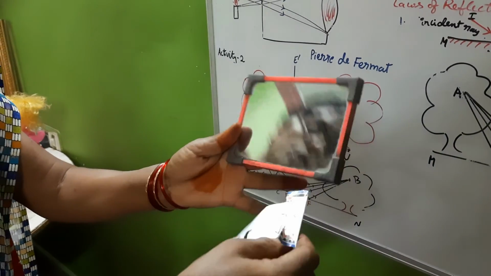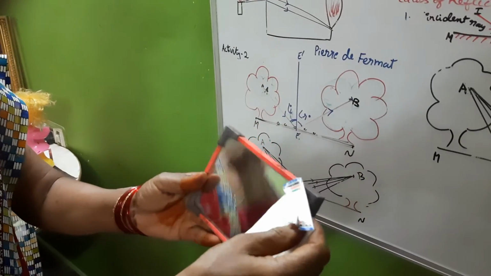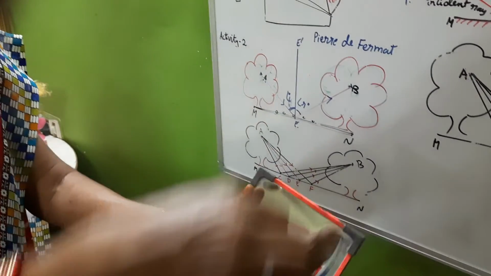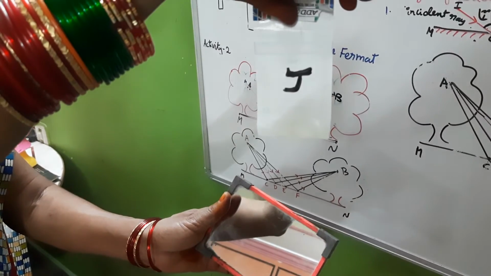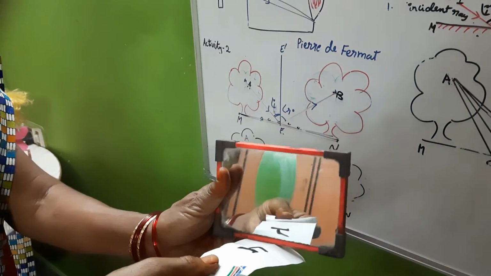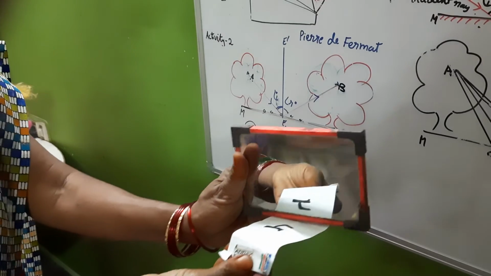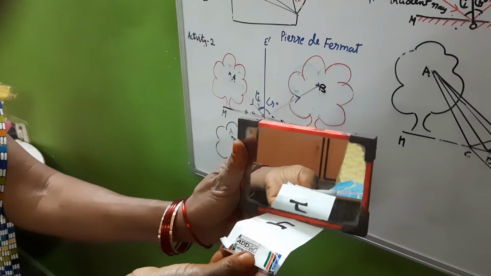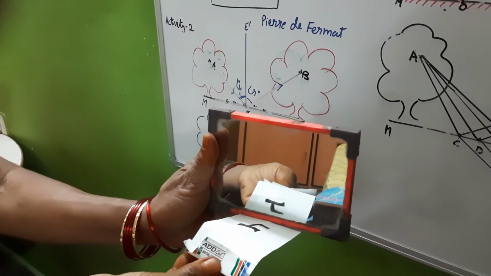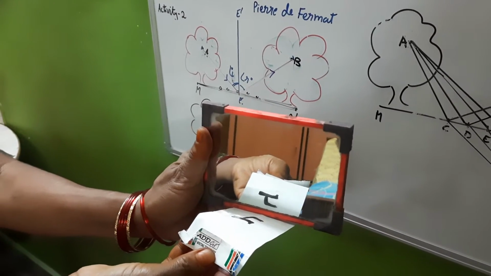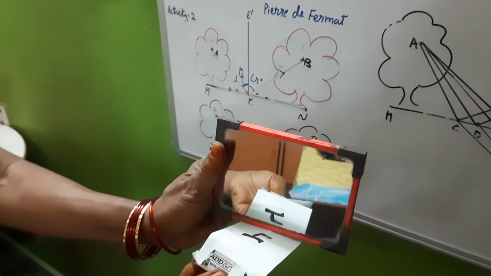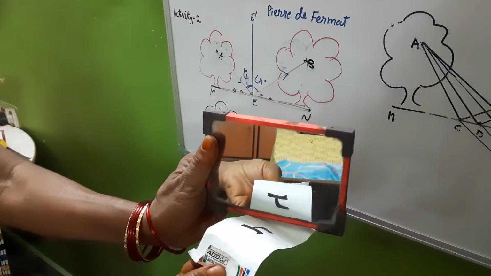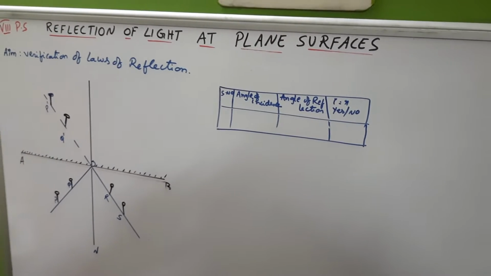Next, let us take letter J. If I keep it in front of the mirror, it will be reversed, you see. We are able to find lateral inversion. Not only that, the letters also will be reversed, right to left, left to right. So J also was reversed in the plane mirror. Is it clear?